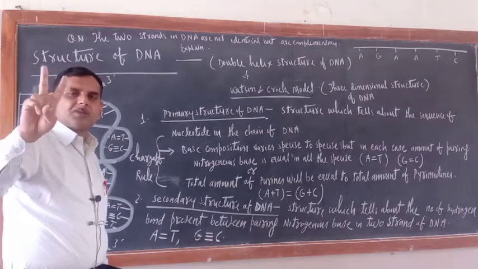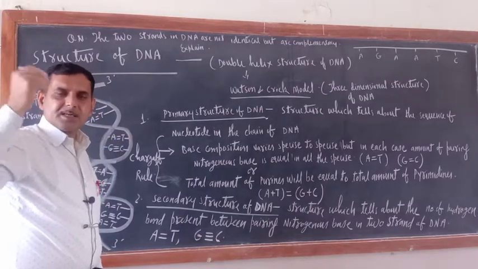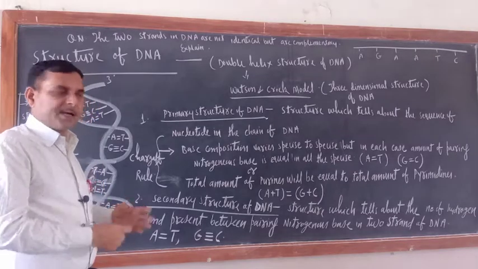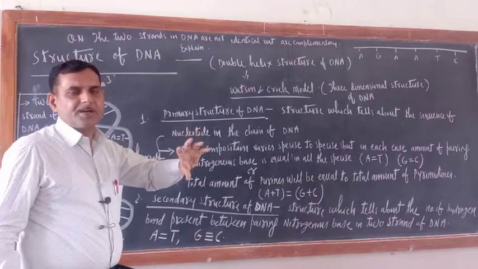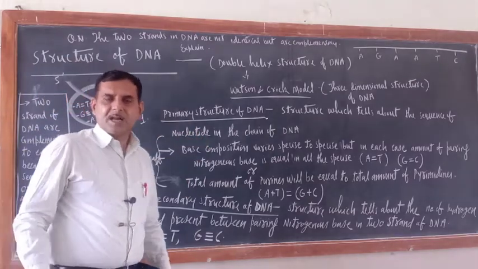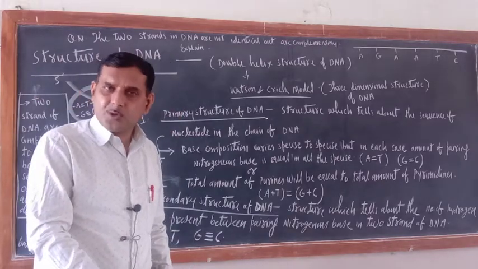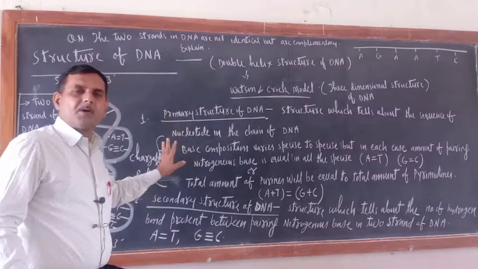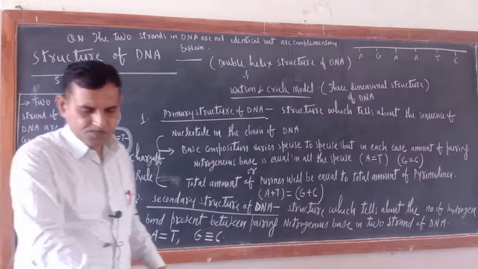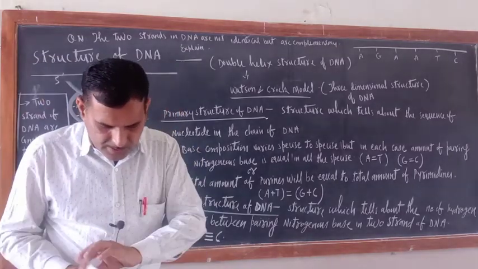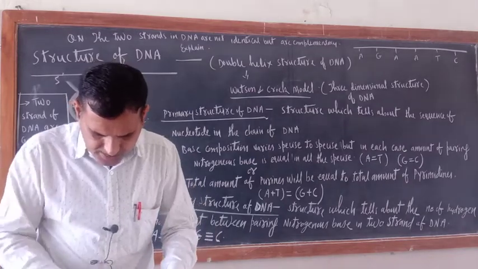Pairing bases, have you heard about the pairing bases? Already I told you nitrogenous bases are of 2 types, purines and pyrimidines. Just see, I have explained purines and pyrimidines. How many types of purines are there?